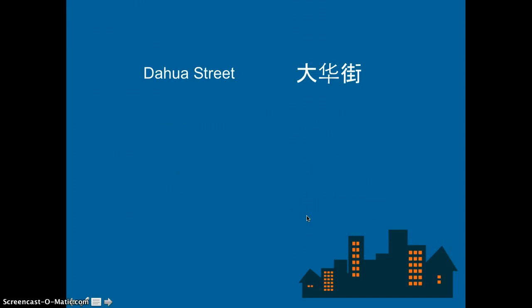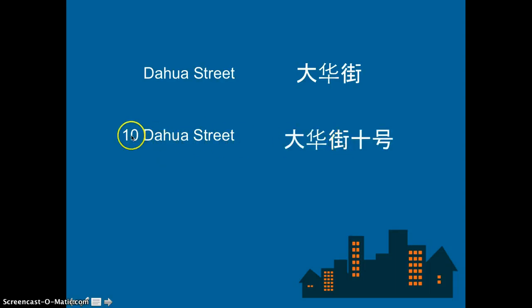Now let's do some examples here. So 大华 Street, you know this from the vocab. So 大华街. Now let's do a complicated one, which is 10 大华 Street. So you do biggest first and then smallest. The biggest is the street, right? So 大华街, and how to do 10? Remember, we just do this component 10号, number plus 号. So when you do street, you have the name plus street or road. And when we then move to the smaller one, which is the number, it's number plus 号.